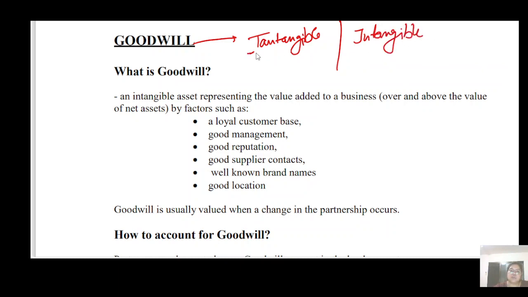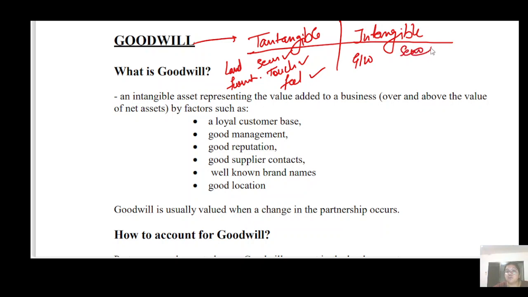Look, students, tangible assets are those assets which you can see, touch, and even feel, like land and furniture. Intangible assets are those which you cannot see and cannot even touch, because there is no physical existence, but you can feel them, like goodwill, patent, copyright.